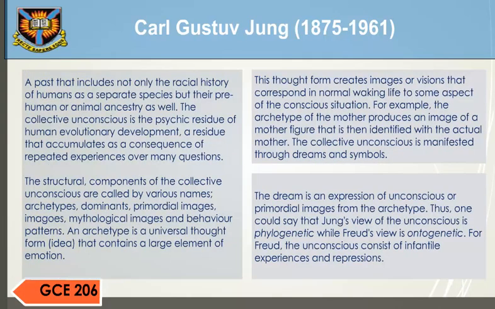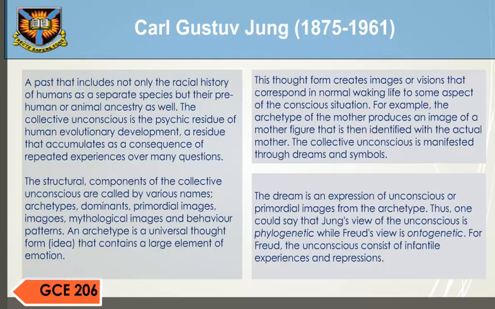A past that includes not only the racial history of humans as a separate species, but their pre-human or animal ancestry as well. The collective unconscious is the psychic residue of human evolutionary development, a residue that accumulates as a consequence of repeated experiences over many generations.